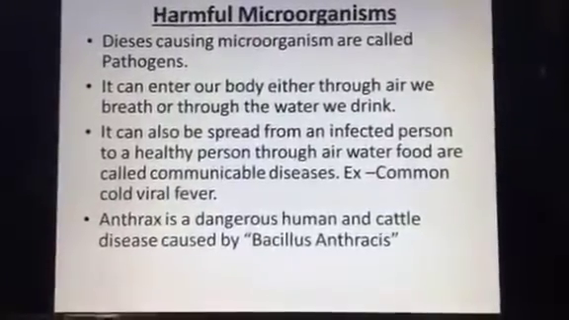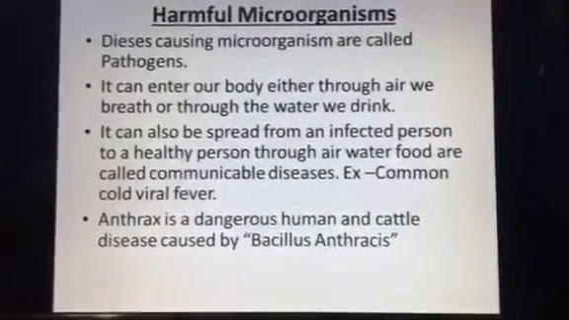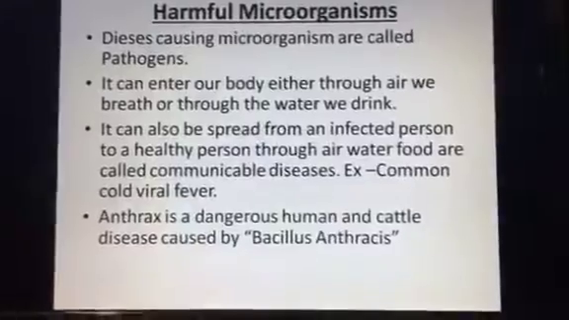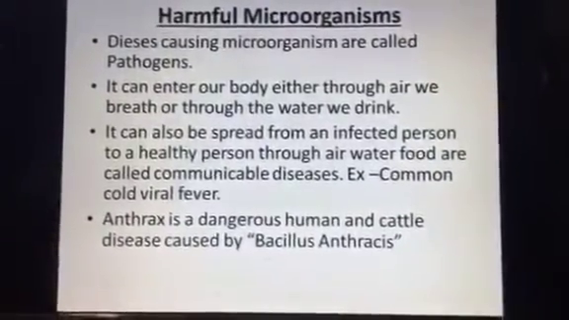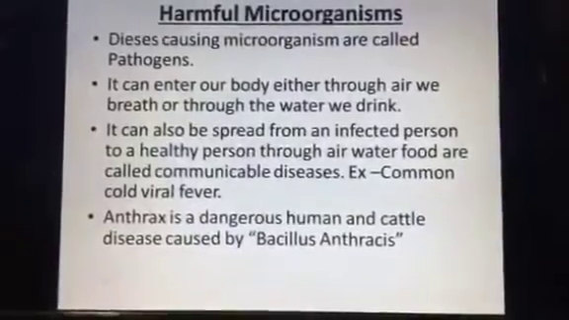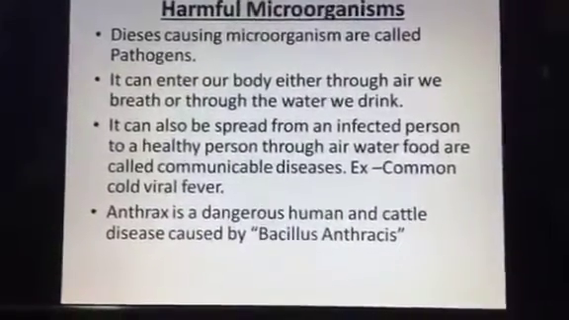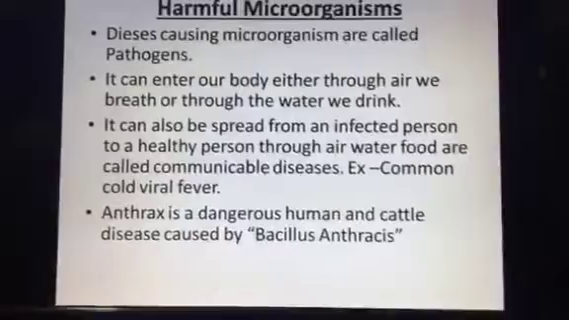These all are some communicable diseases, for example common cold or viral fever. Anthrax is a dangerous human and cattle disease caused by Bacillus anthracis.